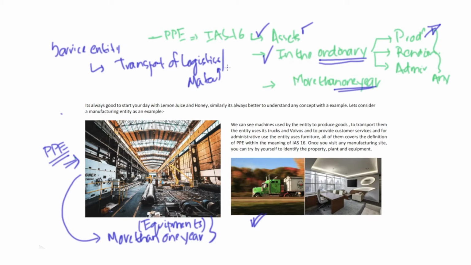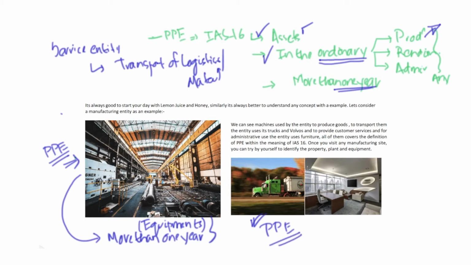Hence, first of all, it's an asset. Second, it's used in the ordinary course of business because I'm talking about providing services. The asset is utilized for the purpose of rendering of services. Now, the third point is it's quite common that a truck will be utilized for more than 1 year. Then in such a case, this asset qualifies the definition to be called as PPE.